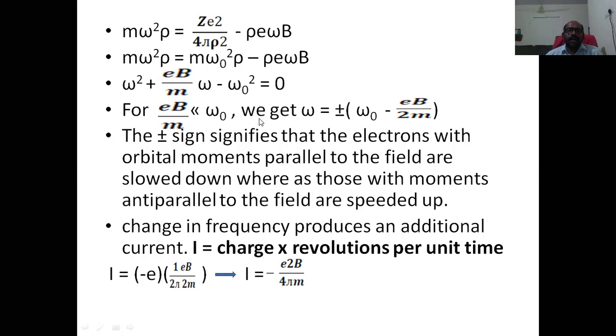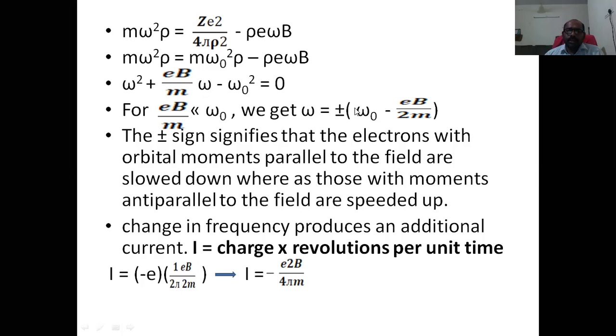We are taking one approximation: eB by m is much less than omega naught. Using this approximation, the root value omega is equal to plus or minus omega naught minus eB by 2m. Okay, it is the frequency.